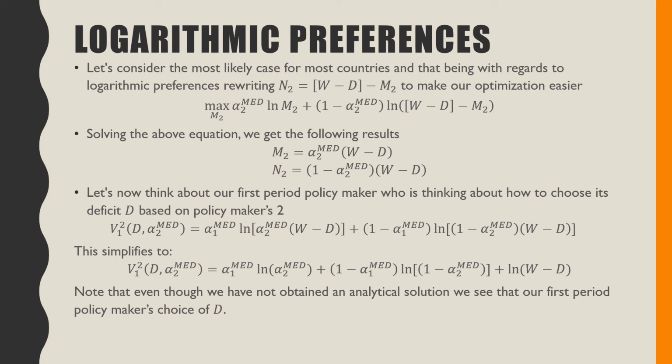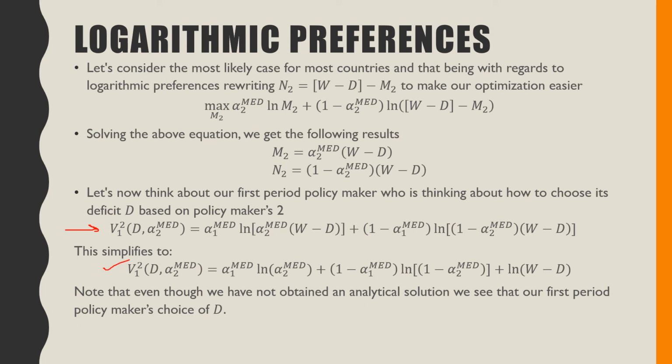Let's now think about our first policymaker, who's thinking about how to choose its deficit D based on policymaker 2's action. So let's think about this. Our subscript i down here is going to be for individual i in player 2. So we have two different policymakers, and they're thinking about the value that they're going to get in that next period, as determined by their current spending. So they have to choose what the deficit is going to be. If we simplify this equation over here, we get this result down here.